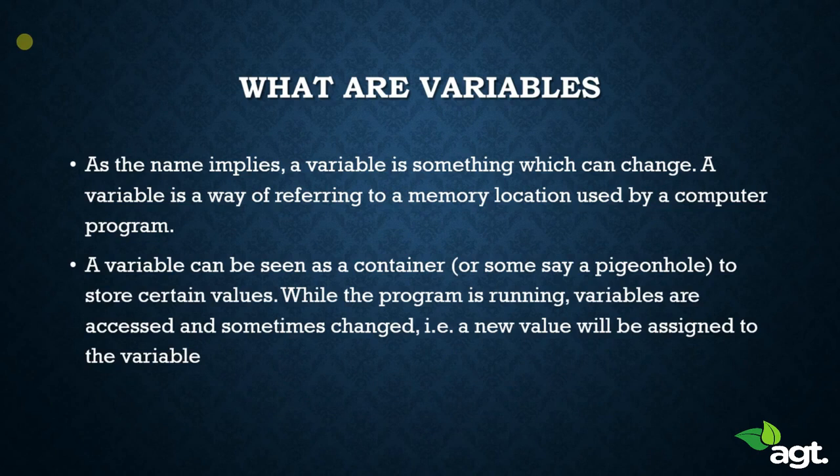Now, variables can be assumed as a container. That means it can store something. And the best part about variables is that its value can be changed during the program. It can be accessed anytime and its values can be changed. As the name suggests, variables are something whose values can be changed. Now all this doesn't matter. You'll understand what variables are as you start writing programs with it. Now before we do that, there is one more thing that you need to learn. That is different types of variables.